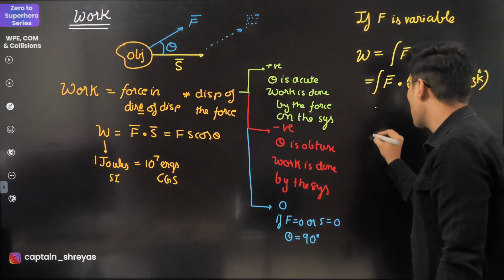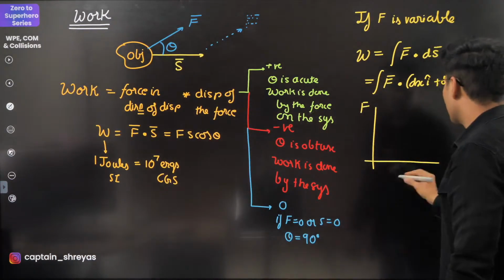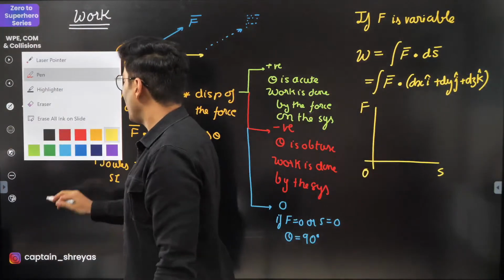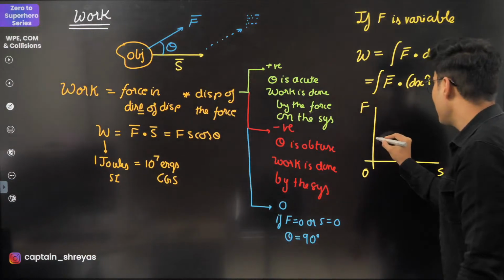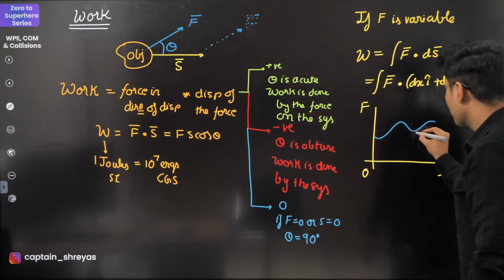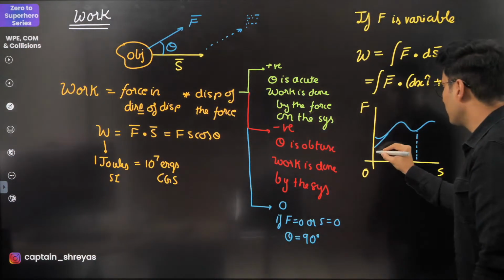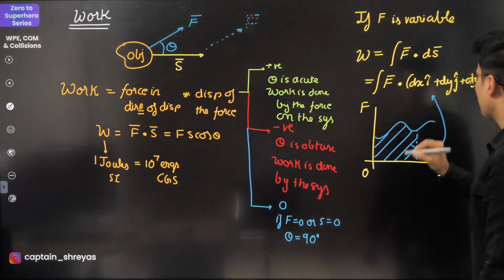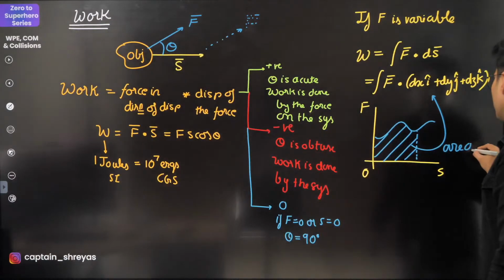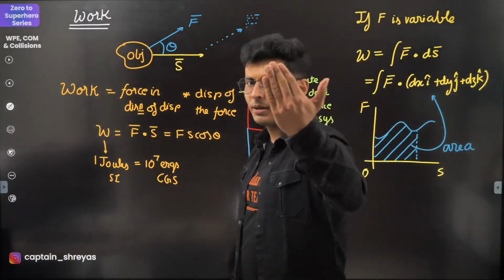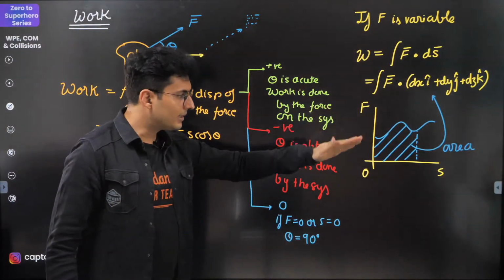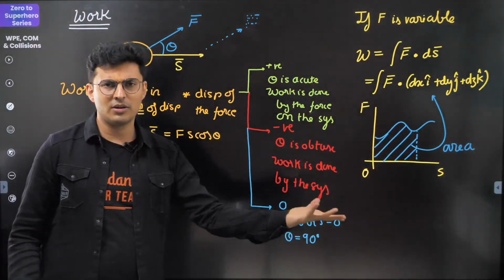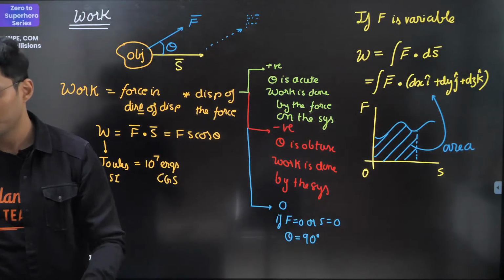So this is also nothing but, if you draw the graph of force versus displacement, and I see that the force varies like this, then the area under that graph, because integration is always related to area, gives you the work done. If it is on the top, it is positive. If it is below, it is negative. And 0 means either the force will not be there or displacement will not be there, or they are perpendicular.